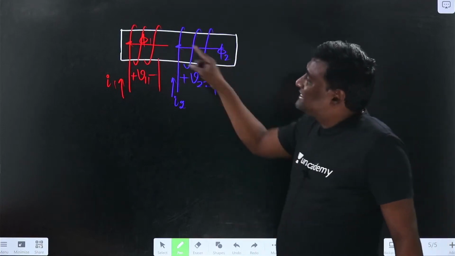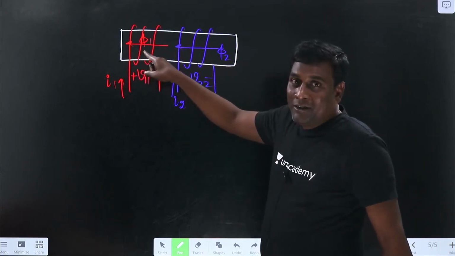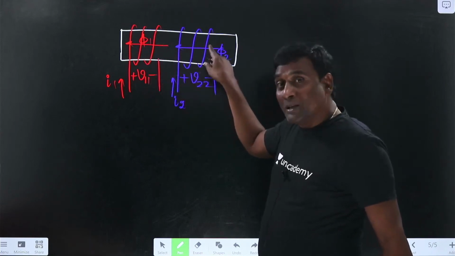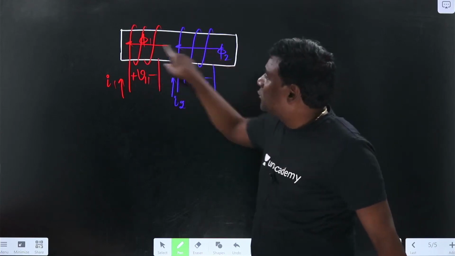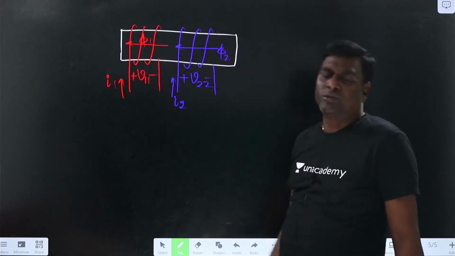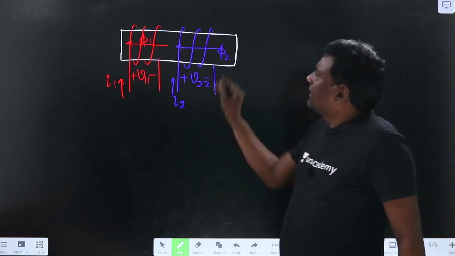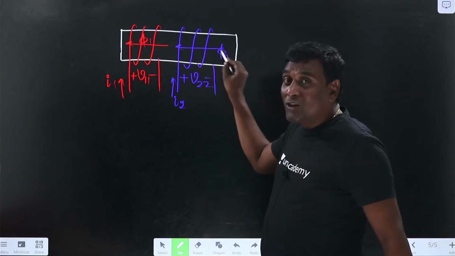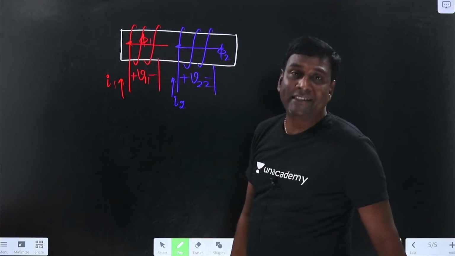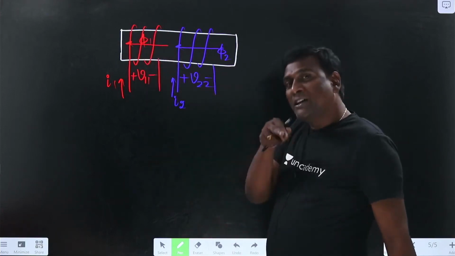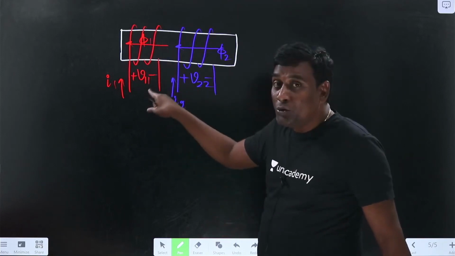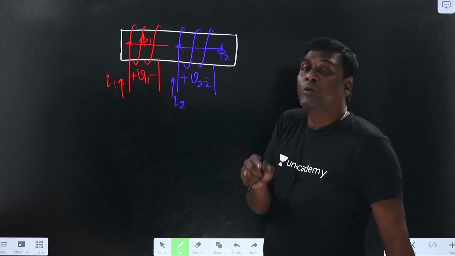So because of pi 1 some voltage is induced here, and because of pi 2 some component, because some portion of pi 2 will travel through this and some portion of pi 2 will go through its own leakage. Now because of existence of pi 2, net magnitude of flux is increased or not? Yes. When net magnitude of flux is increased, because of flux variation only you are going to get induced voltage. That induced voltage should be increased or not?